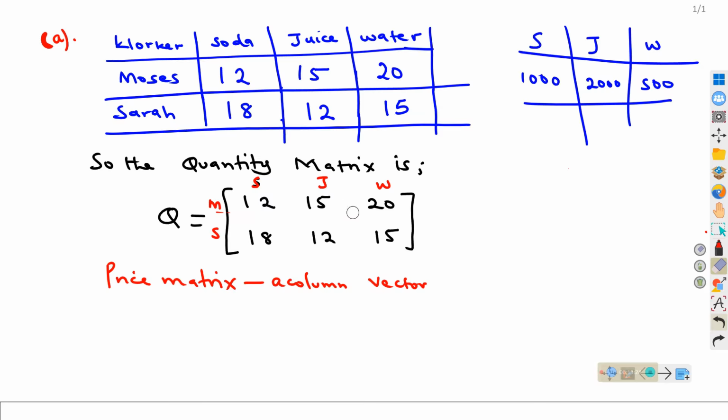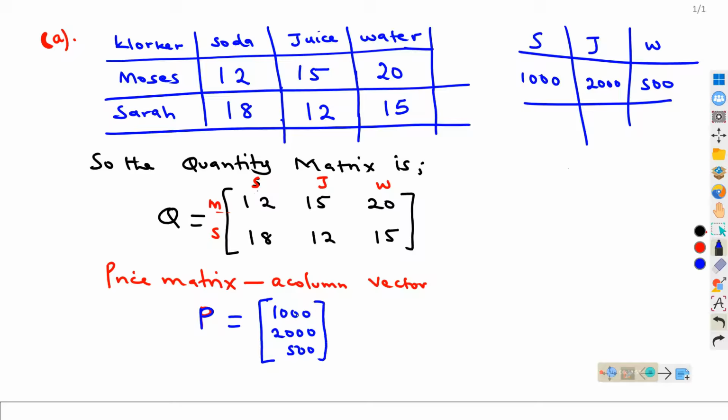So what we need to do is write this in column form, since these items are soda, juice, and water. They should also be matching in column form. So the price matrix will be P equal to, in column form, 1,000, 2,000, and lastly 500.